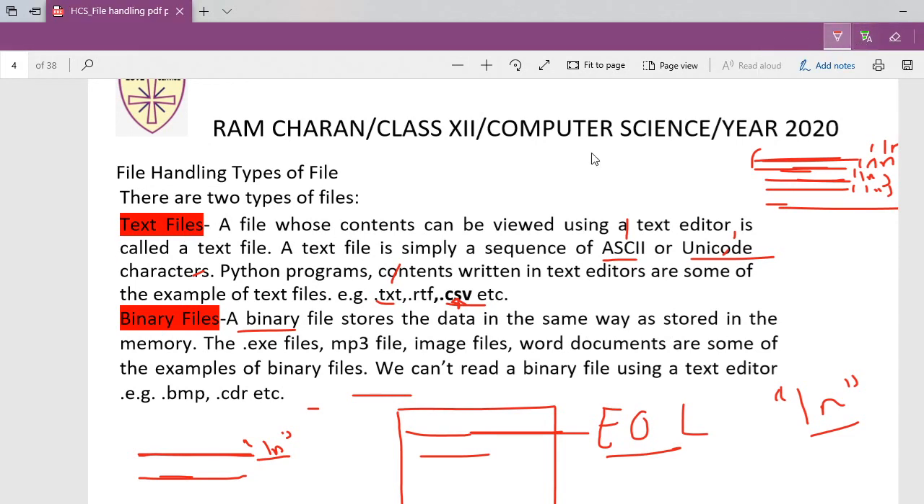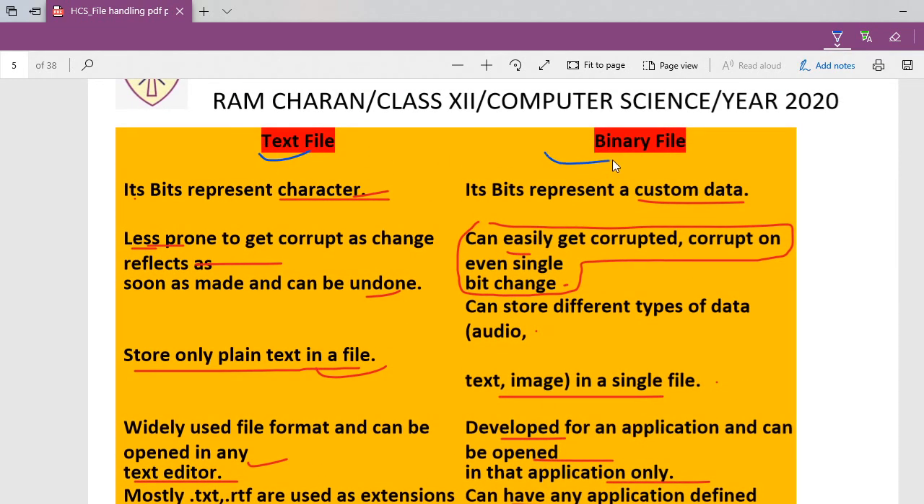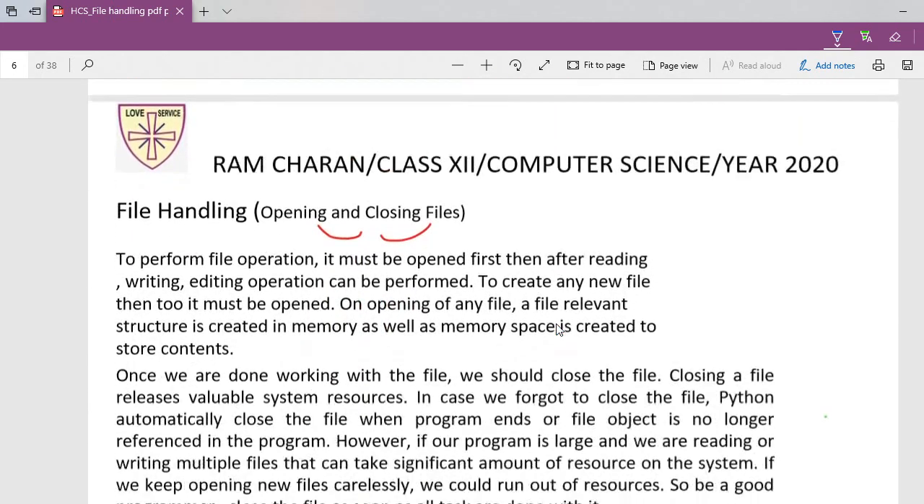Okay. Now next we are going here. The difference between text file and binary file we have already discussed. Text file, character representation; binary file, custom data. You are going to define the data, you are going to develop the data to be stored in it.